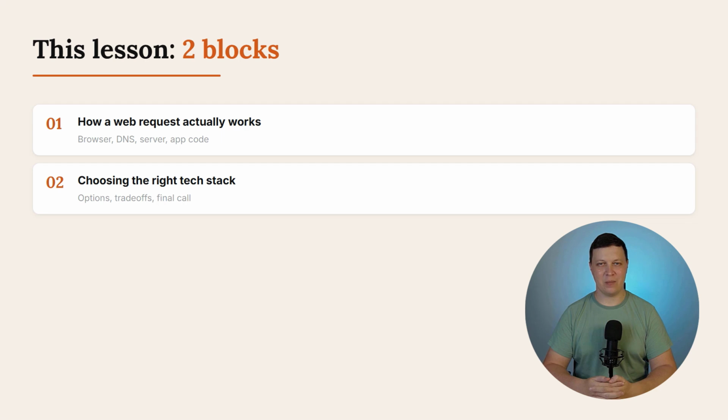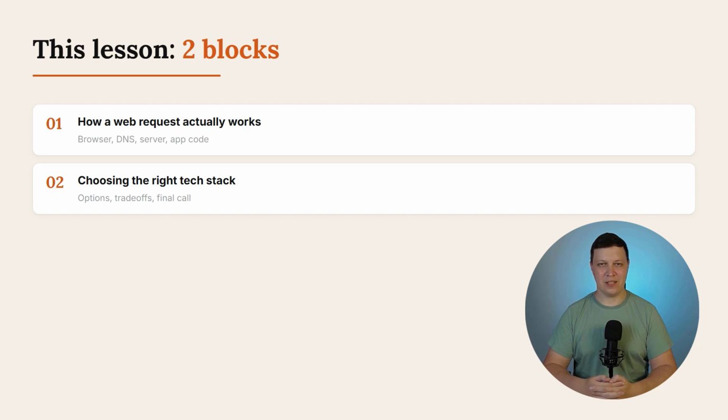Second, picking a programming language. What languages exist for web development? Why some are better for vibe coding than others? And how to make that choice consciously, not just follow what ChatGPT suggested. Watch to the end, you'll get a clear answer. What to pick at the start and why. Get this right now, save weeks later. Let's start with the basics.